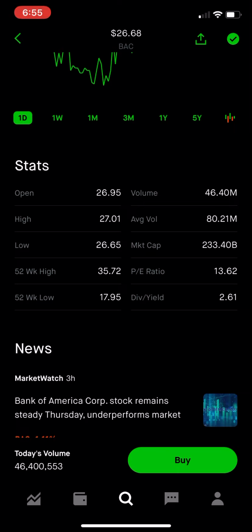This is very important, to study these numbers. The open is what the company was worth per share when it opened today. Now you see the high, it says $27.01. Today is what the share was at its highest peak. And the low is its lowest peak, which was $26.65 today, though. Remember that.